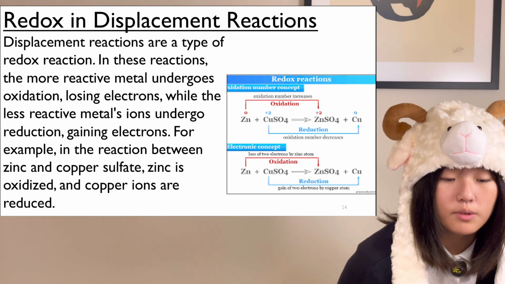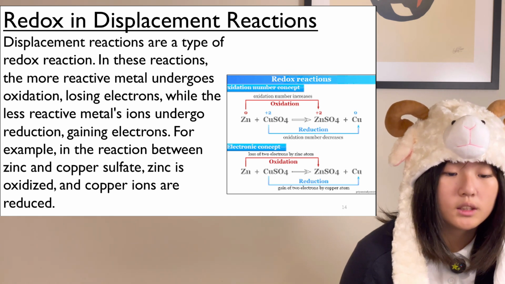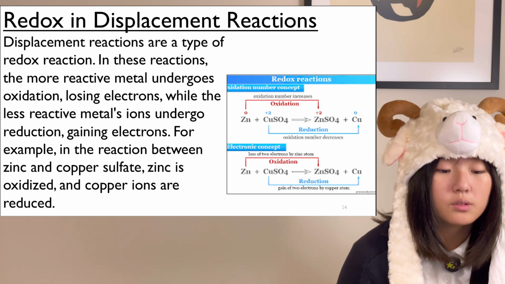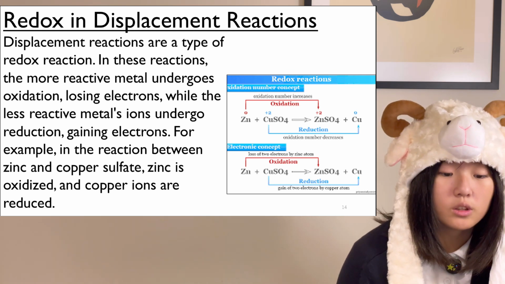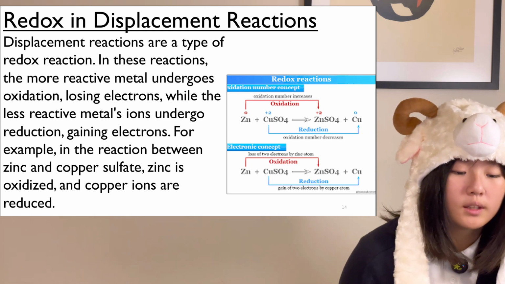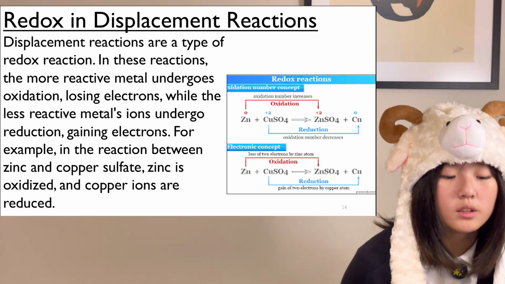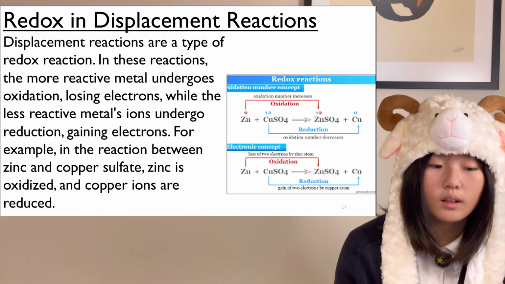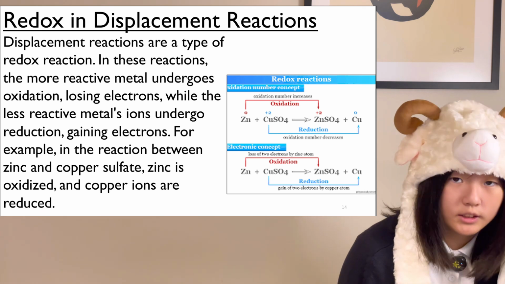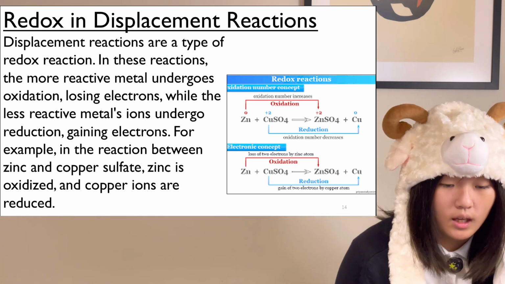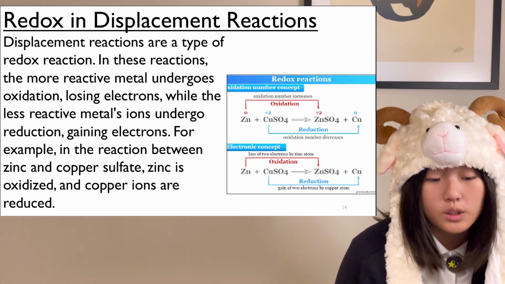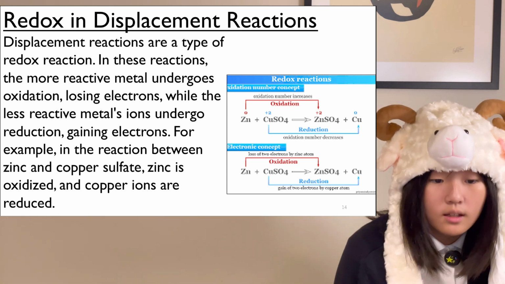Displacement reactions are a type of redox reaction. In these reactions, the more reactive metal undergoes oxidation, losing electrons, while the less reactive metal's ions undergo reduction, gaining electrons. For example, in the reaction between zinc and copper sulfate, zinc is oxidized and copper ions are reduced. So, to put it simply, oxidation is when you gain oxygen atoms and lose electrons. Reduction is when you lose oxygen atoms and gain electrons.